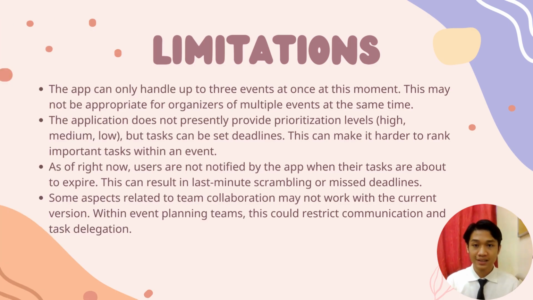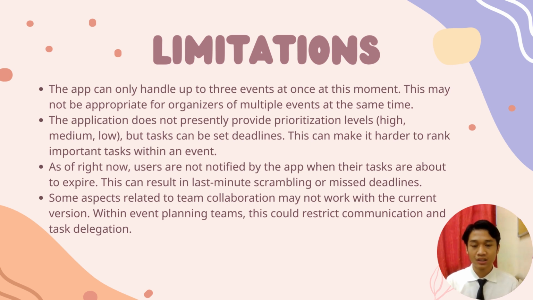For my limitations, the app can only handle up to 3 events at once at this moment. This may not be appropriate for organizers of multiple events at the same time. The application does not presently provide prioritization levels, high, medium, and low, but tasks can be set deadlines. This can make it harder to rank important tasks within an event.